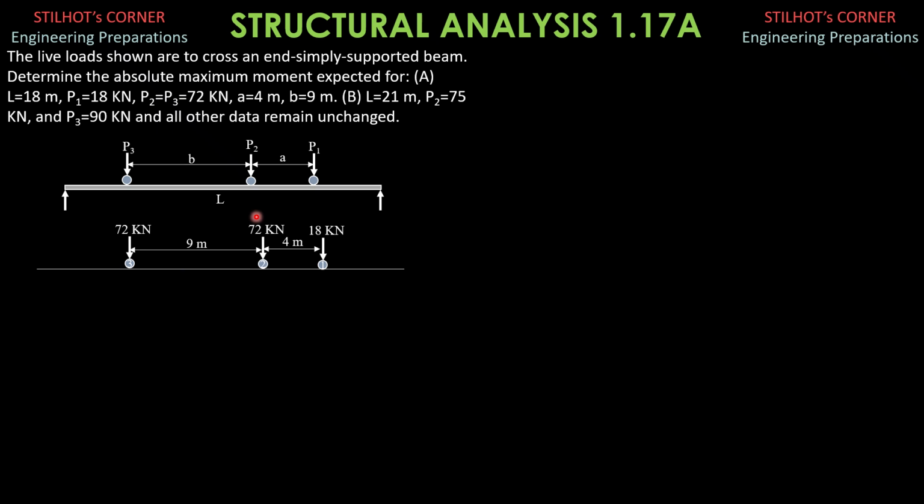So let's locate the resultant first. So let us say the resultant is somewhere, assuming all loads are still on the span. 72 plus 72 plus 18 is 144 plus 18. That would be 162 kilonewtons if all the loads are on the span. We will call this center line 1, between P3 and the resultant, and the other possibility is center line 2 between the resultant and P2 as shown. And we will call the distance between the resultant and load 3 as E sub 3, and between the resultant and load 2 as E sub 2.